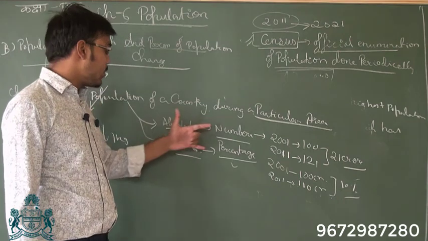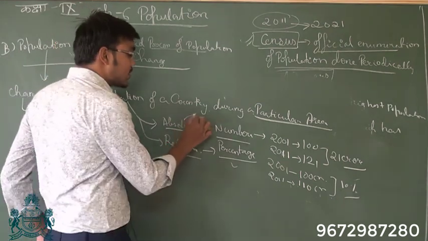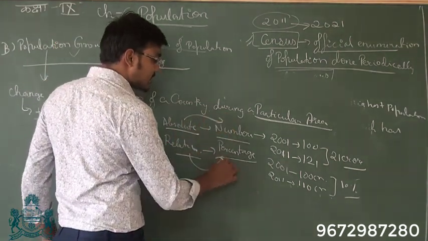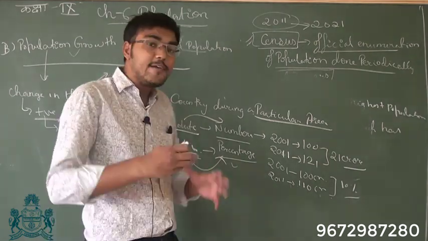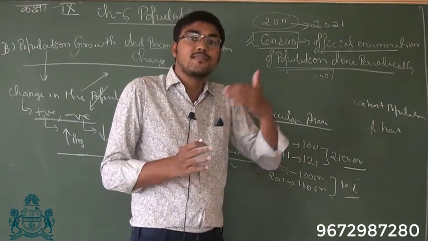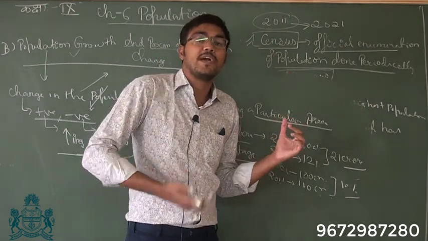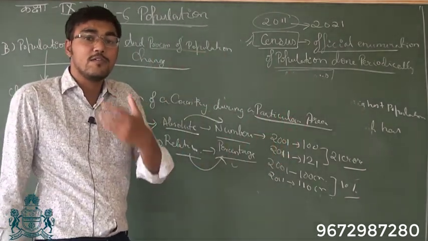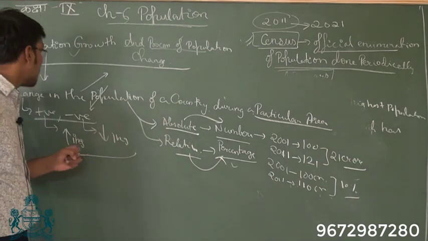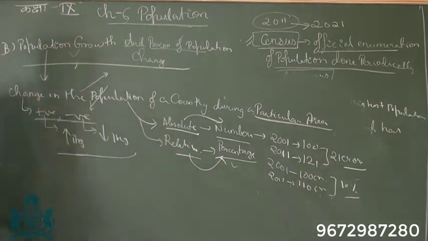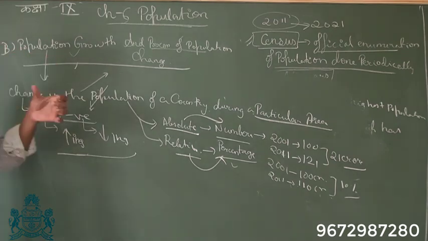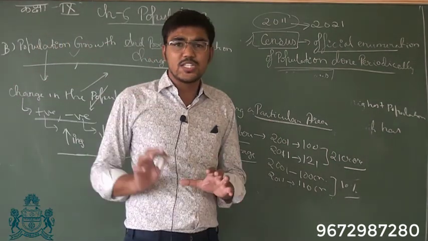Alright, so clear about absolute and relative change. Absolute concerns numbers, relative concerns percentage. So in relative you compare, you see what was the number in the previous year, and then you compare with the present year or the year which you are studying. Okay, so clear about population growth rate. After population growth rate, you have annual growth rate, etc., that you can check in the book.